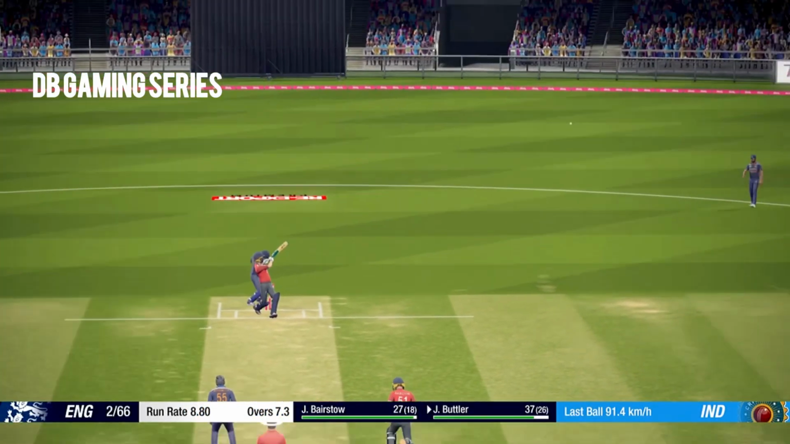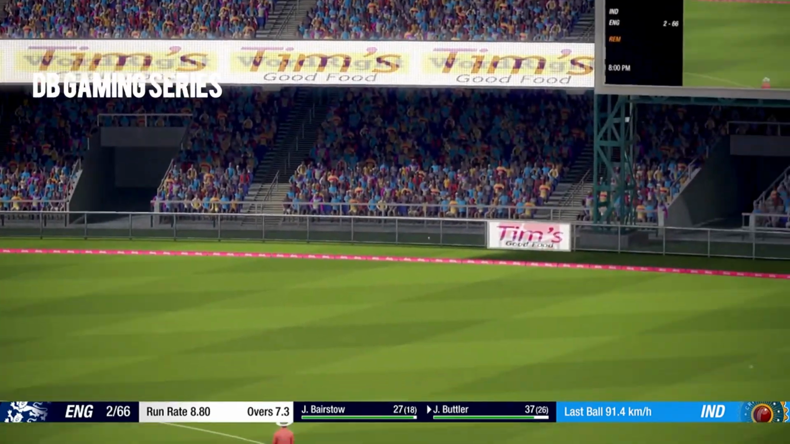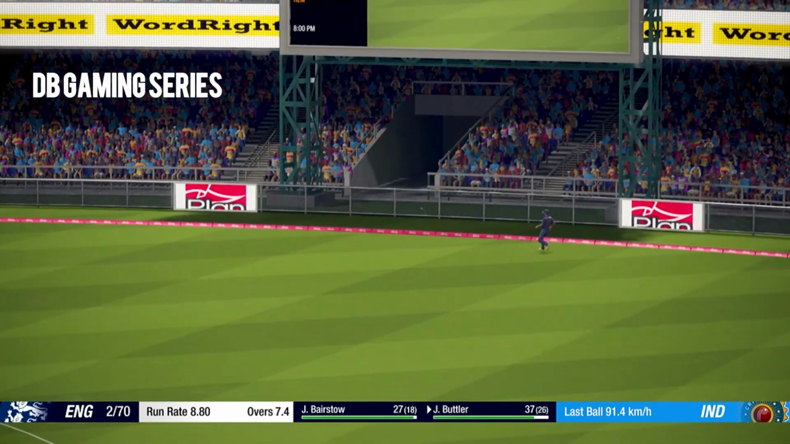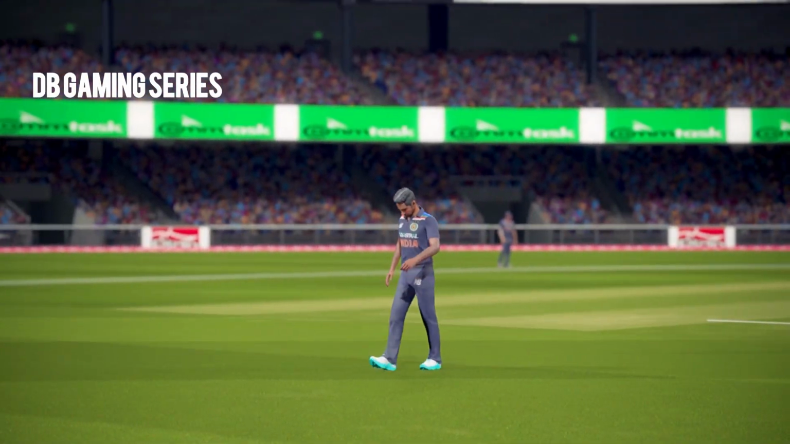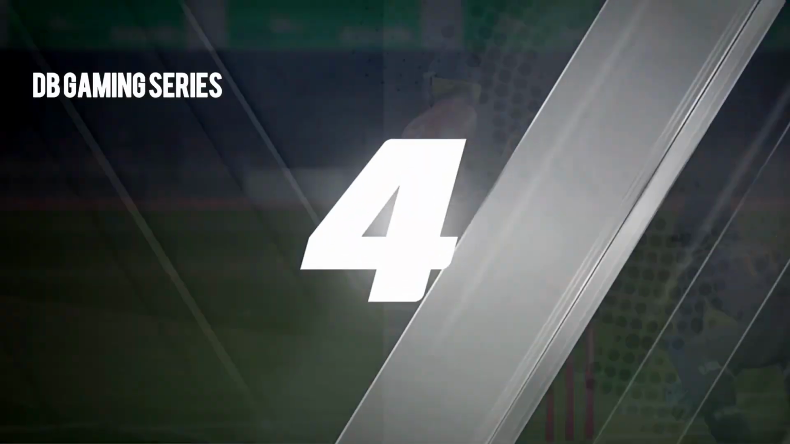Jos Buttler is batting well. Short delivery, punched over the top for 4 runs. Brilliant shot once again by Jos Buttler as he moves to 41 runs. And you can see Sundar is disappointed with himself with that line and length.